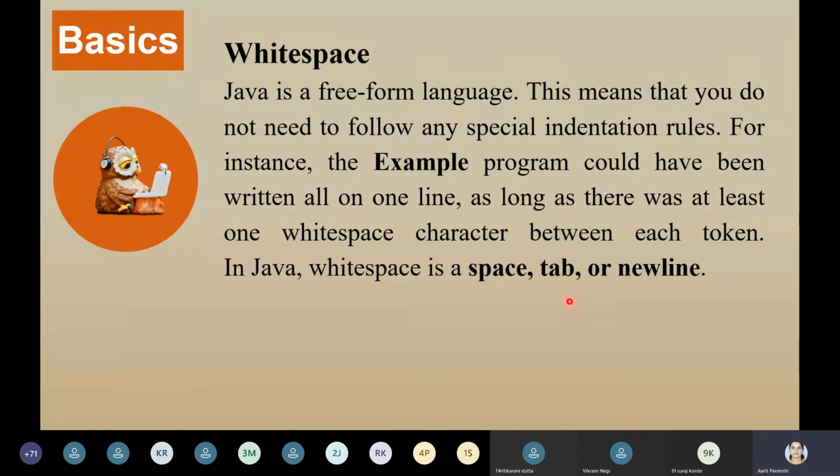Why is it called a free form language? Because you have learned Python. In Python, the tab is very important. If you press a space after the tab in your function, then also you're going to get a syntax error. So space matters in the case of Python. It has to be exactly a tab if you want to go inside it, or if you want to go outside some function or method or the class.